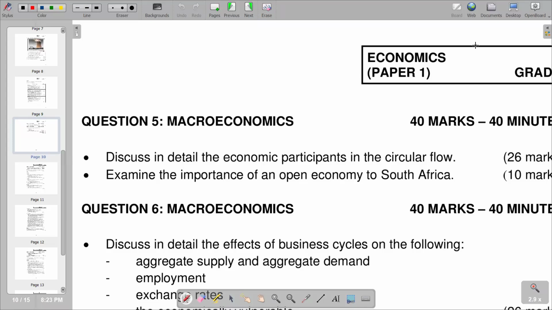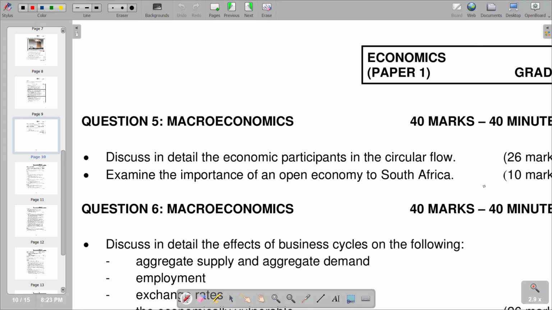On our question 5, that is our essay question. It's on macroeconomics, and it reads, discuss in detail the economic participants in the circular flow, which has got 26 marks. And also on the additional part, examine the importance of an open economy to South Africa with 10 marks. So in terms of our essay, remember, we are supposed to start with your introduction, then you go to the main part, and then you conclude with your conclusion.